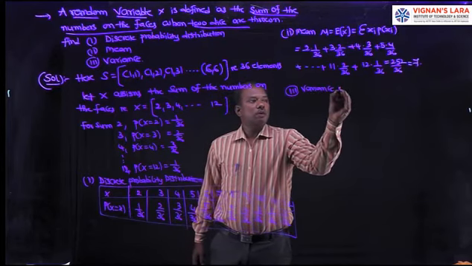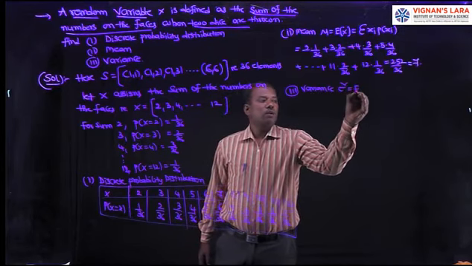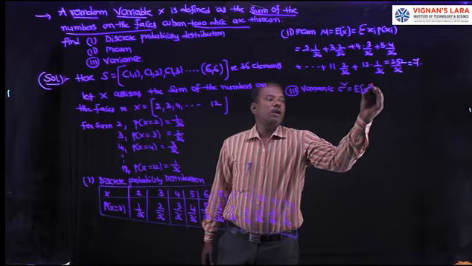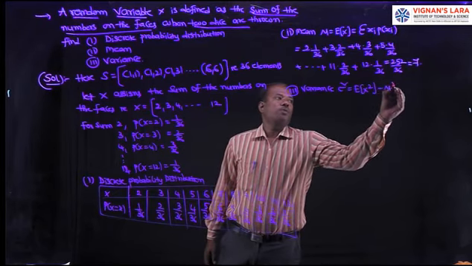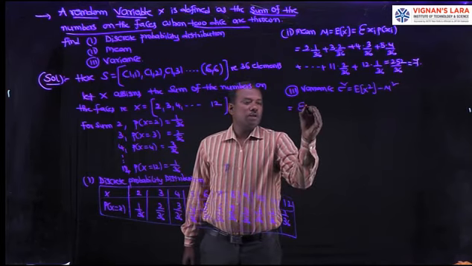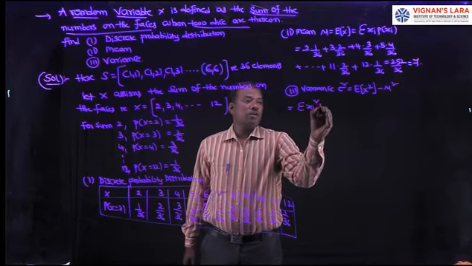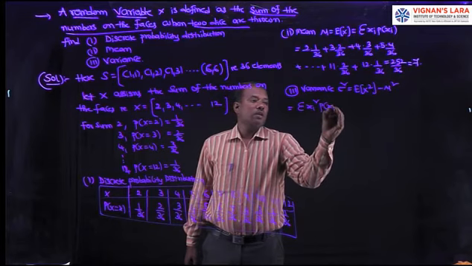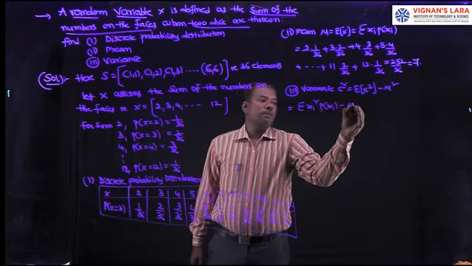Variance sigma square is equal to E of x square minus mu square. E of x square means sigma xi square into p of xi minus mu square.